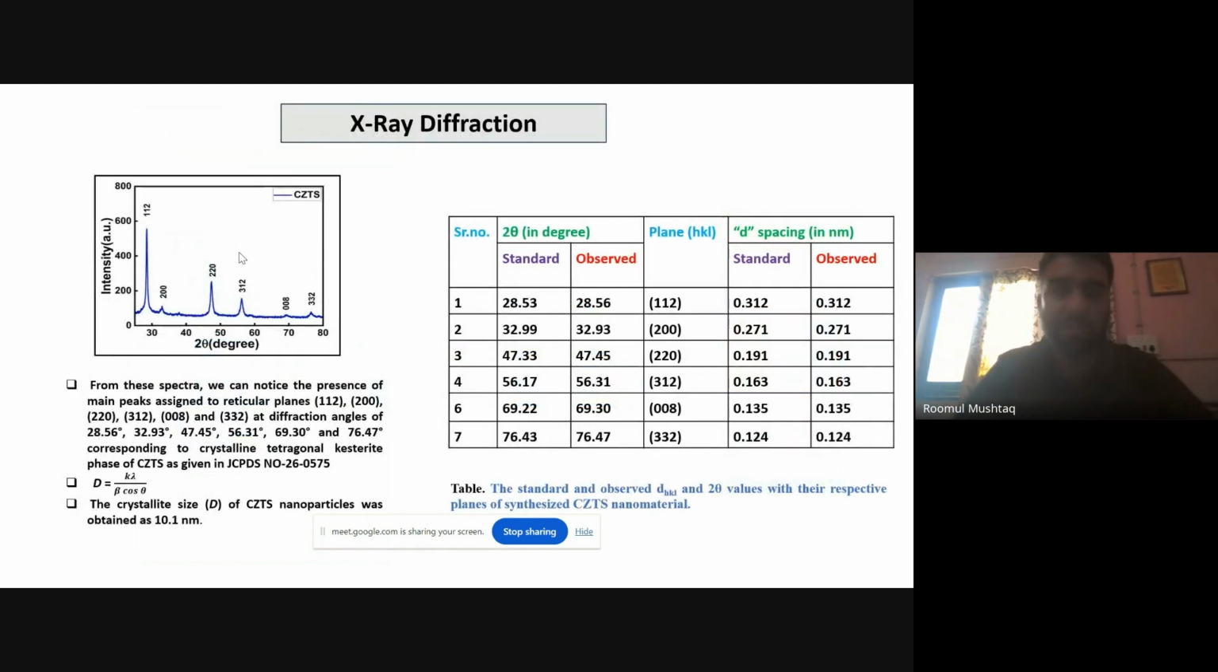These are the basic characterizations. One of them is X-ray diffraction. I obtained the XRD peaks of that material, and I have compared my XRD with the standard available in JCPDS number 26-0575, and in the table I have compared the 2 theta values and d spacing of my material, and it is exactly the same as the standard values. I have calculated the crystallite size using the Scherrer equation, and it comes out to be around 10.1 nanometers.